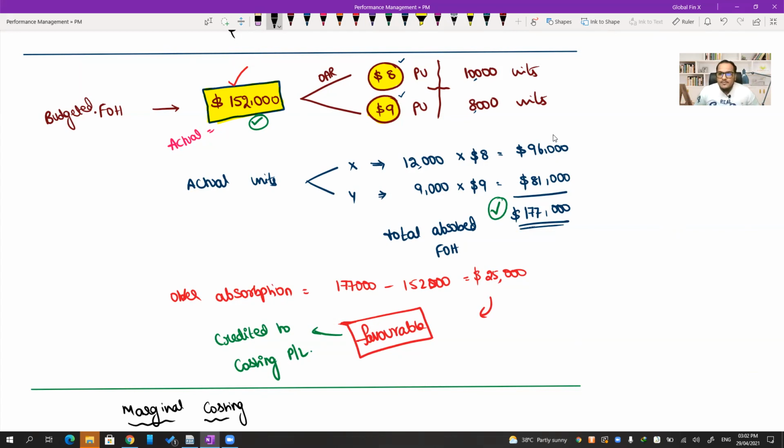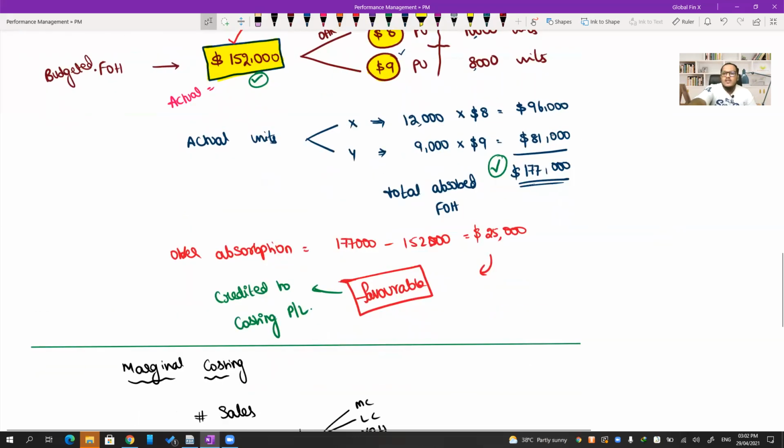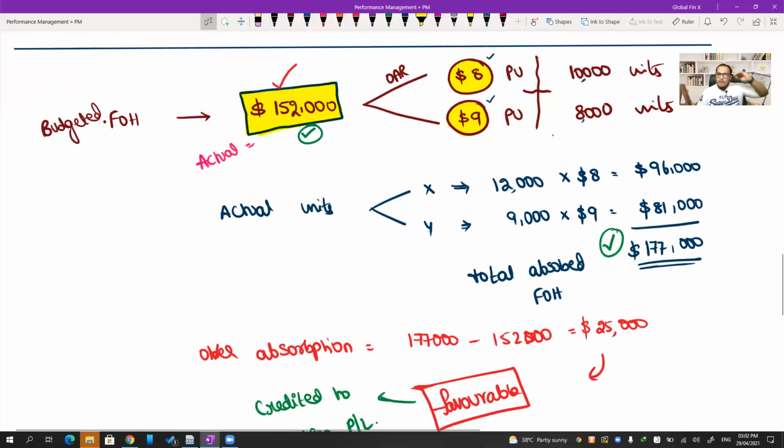Now you are understanding. There are three elements here. When I'm talking about FOH, fixed overheads, we get three elements: budget, standard, actual. Budget versus standard goes into the expenditure part. Standard versus actual comes into this part. What is it called? Volume part.